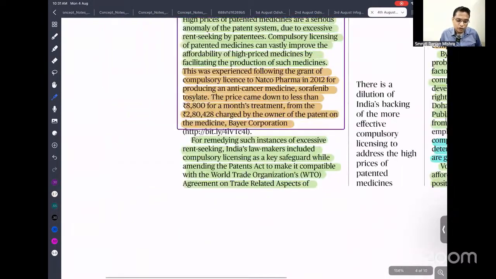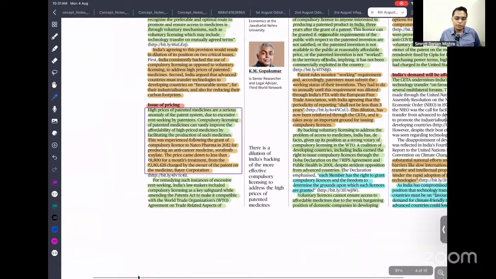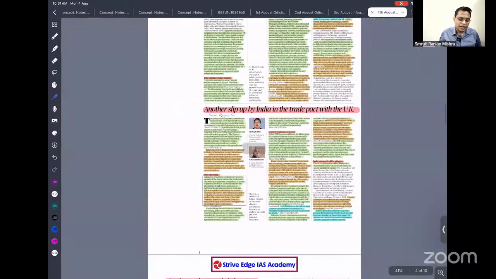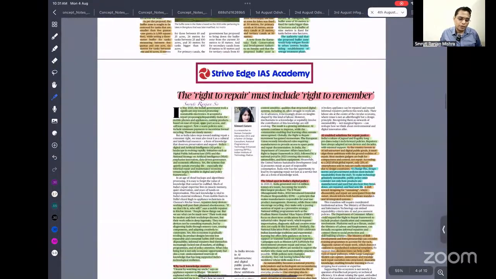That is the concern: if we promote voluntary licensing, then corporates or these pharmacists are not going to listen. Instead, they will charge high. So we need to make sure that compulsory licensing is there.